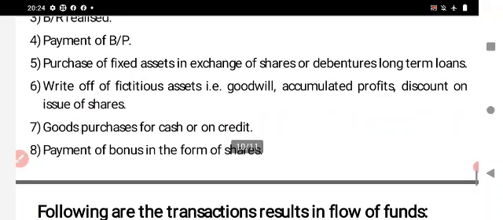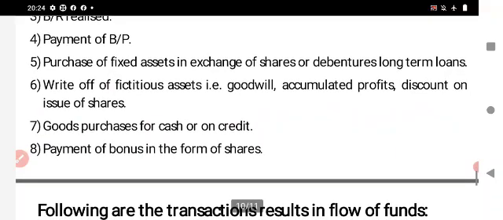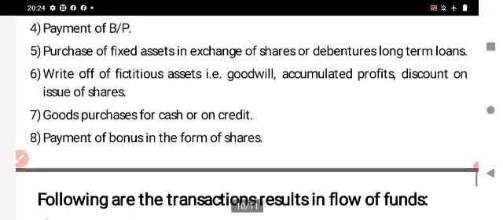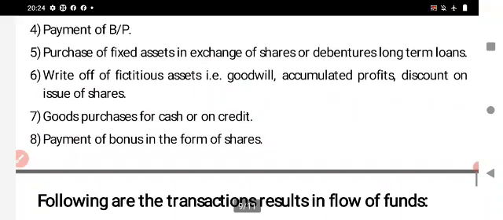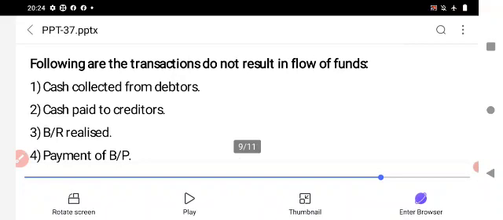Seventh one is goods purchased on credit. For example, goods purchased from Mohan. What entry do we pass for that? Purchase account debit to Mohan account. Purchase is a non-current item. Mohan is also a non-current item. So it does not result in flow of funds. Then payment of bonus in the form of shares. So these are the transactions which do not result in flow of funds.